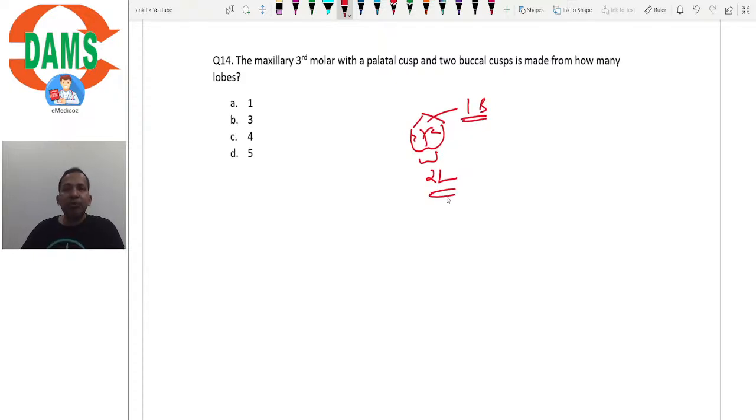For molars and for anteriors, remember that the buccal surface, or the facial surface, is made up of 3 lobes. And for the lingual surface, remember the rule: 1 lobe per cusp. If there is a single cusp, it is made up of a single lobe. If there are 2 cusps, it is made up of 2 lobes. So here, as you can see, sorry, it is the third molar.